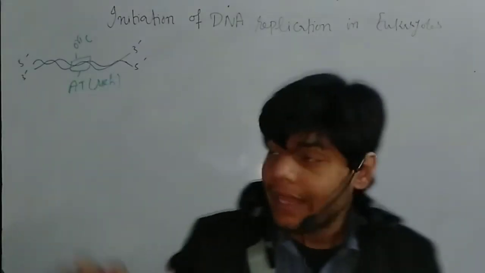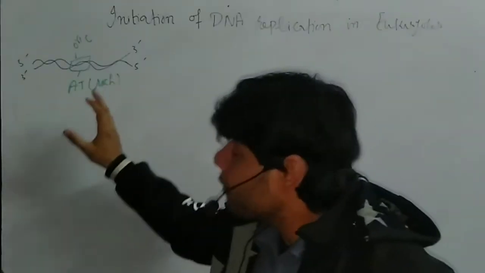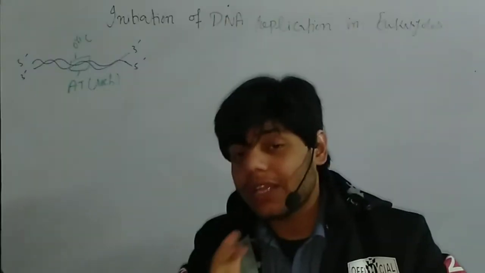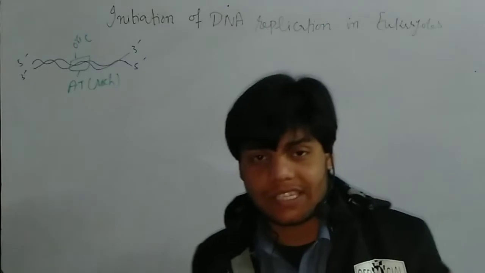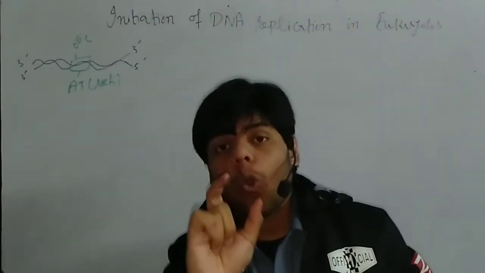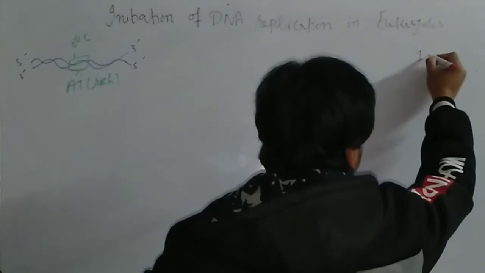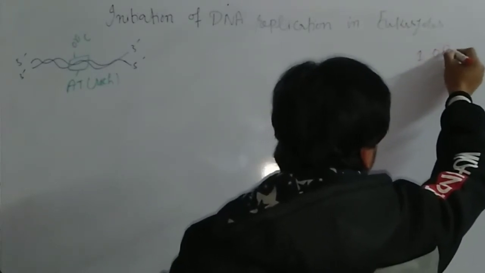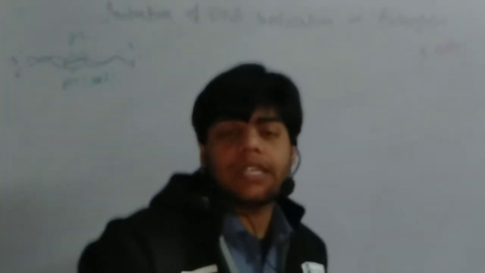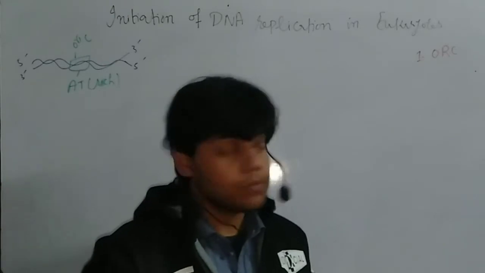Now this DNA is in inactive form. So we have a protein that is activated during the initiation stage of DNA replication in eukaryotes. We call that protein the ORC protein. ORC stands for origin recognition complex.